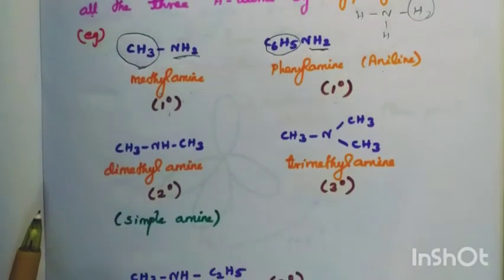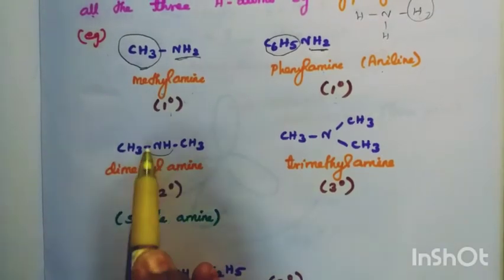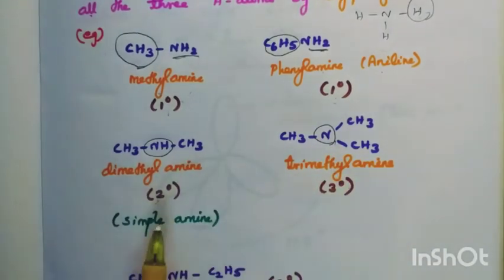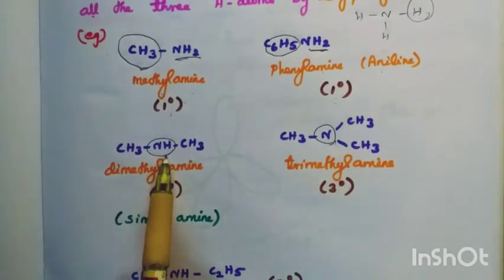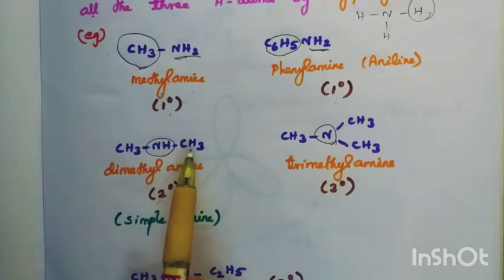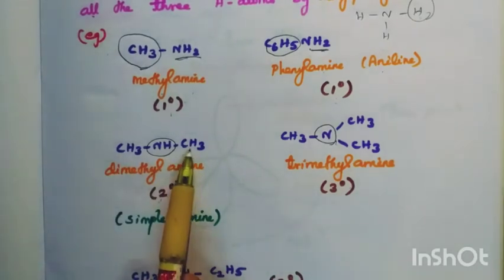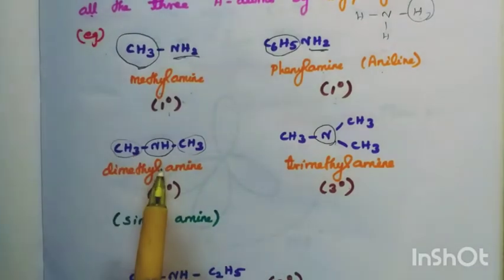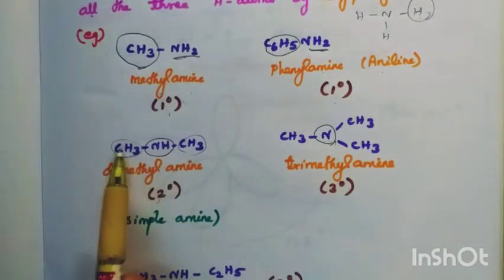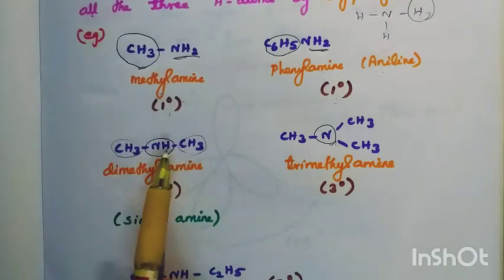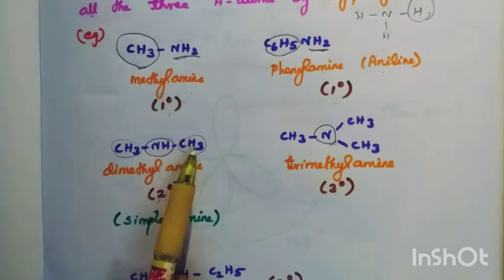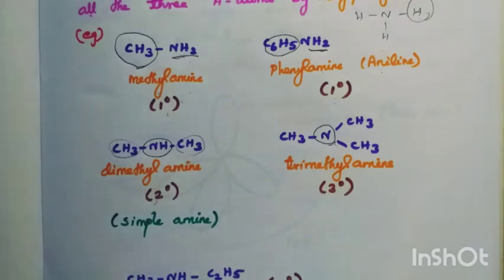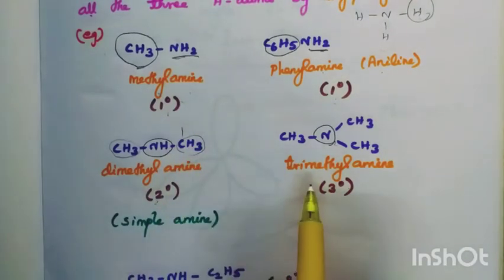Next is secondary amine. Secondary amine means the NH group; tertiary means N. Here the NH group is present, so it is a secondary amine. How to write the name? Here there is one methyl group on each side, so dimethyl. Like we write for ethers, dimethyl ether if O is there, similarly for the secondary amine we write dimethylamine. This is a simple secondary amine, since a simple one-carbon alkyl group is substituted.